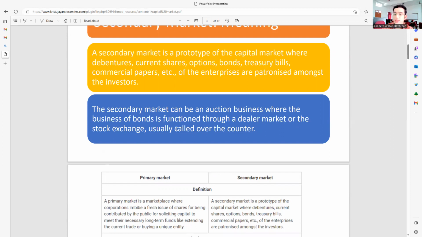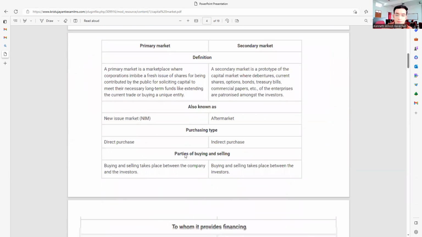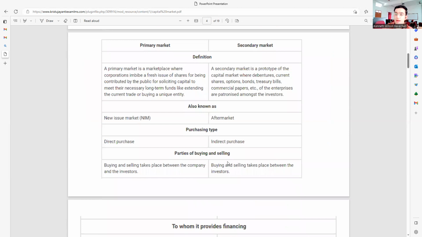Because of that, the functioning of the secondary market happens through dealers, the dealers market, or the stock exchange that we already know. Then, parties of buying and selling. Who are the parties involved? Under the primary market, buying and selling takes place between the company and the investors. In the secondary market, buying and selling takes place between the investors alone.